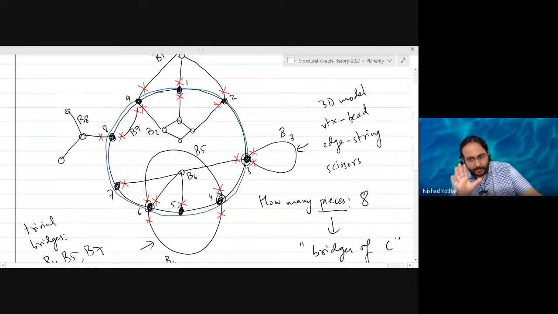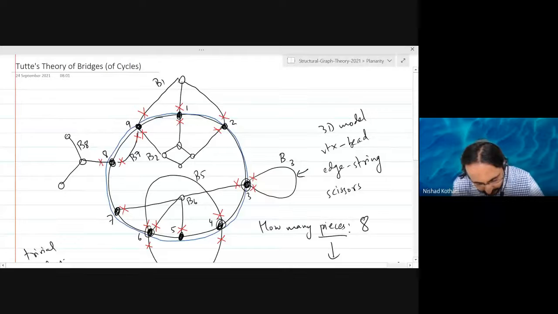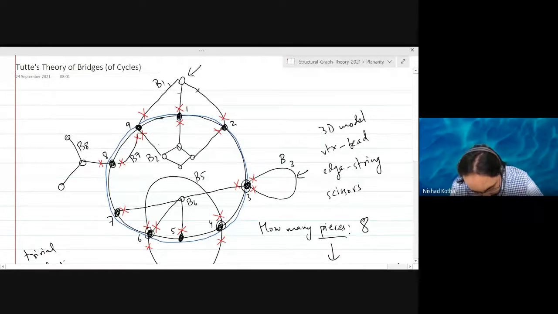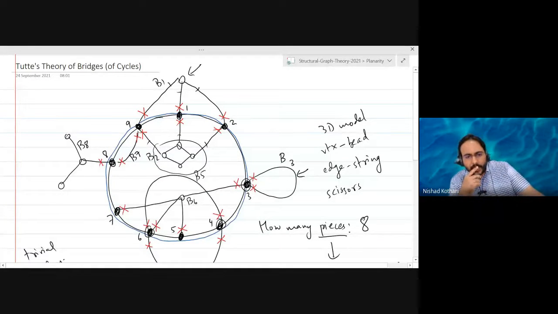So far we have not written down a formal definition of the bridges, right? The intuitive definition is the pieces you get when you cut by the scissors. But when you take the pieces, you also have to take the vertices that are connected to those pieces, right? Otherwise, you can't get a formal graph theoretical definition, right? So the bridges, for example, this vertex along with these three edges is one bridge. Okay, got it. These four vertices along with these three edges is one bridge. So how would you define this? I don't think the definition Aranya suggested is strict enough.